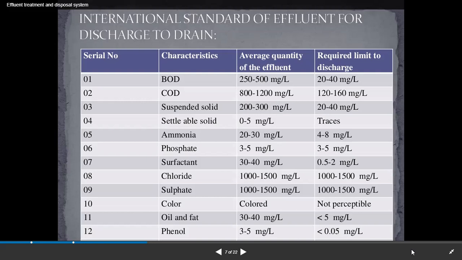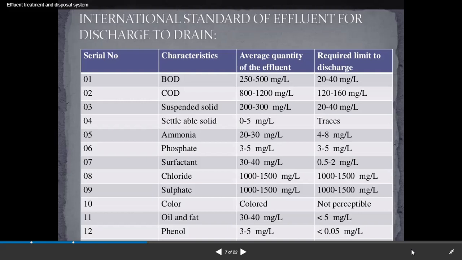And the average quantity of the effluent in chloride is 1000 to 1500 milligram per liter, and the required limit to discharge is 1000 to 1500 milligram per liter. Sulfate, sorry guys.